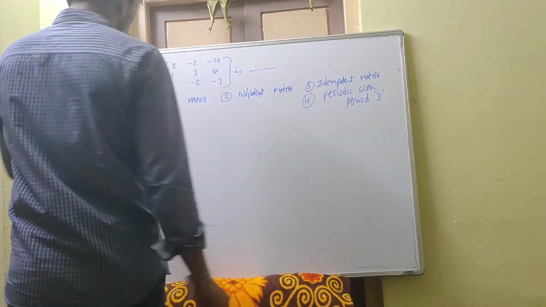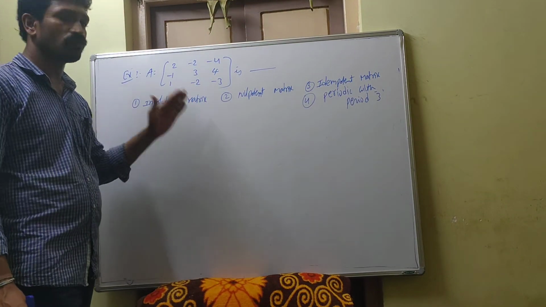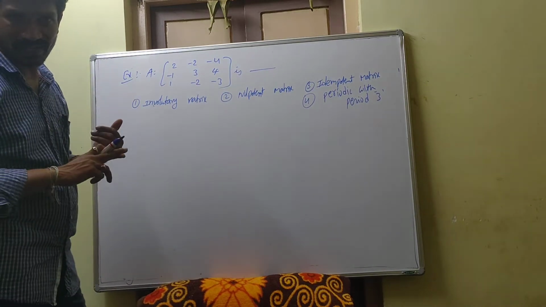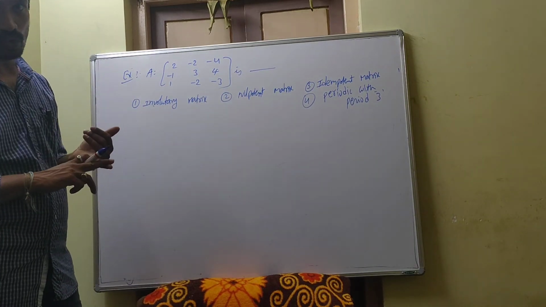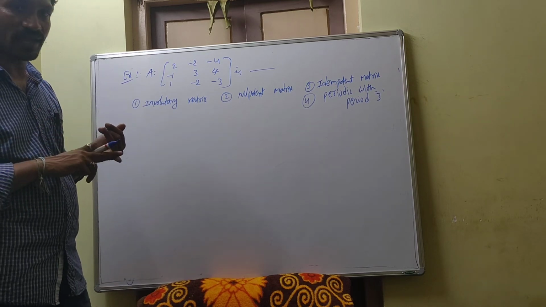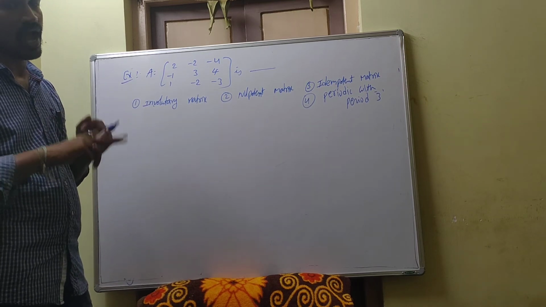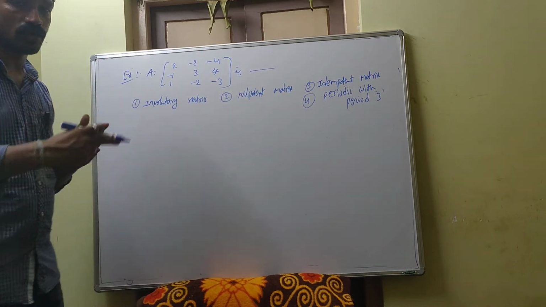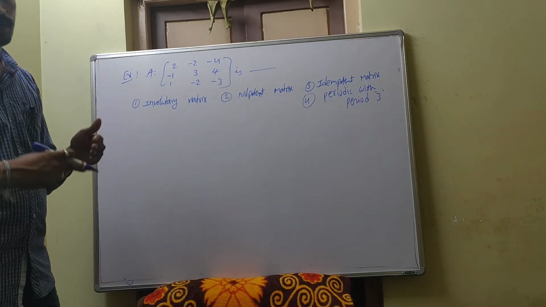See here, whatever you have in this matrix, we have to do one thing. Let us take A as the given matrix. We have to find A square. If you get A square is equal to A, idempotent matrix. If A square is equal to I, involutory matrix. Otherwise, if you didn't get these two, go for A cube, A power 4, like that.